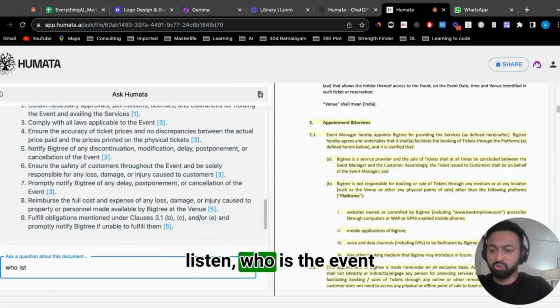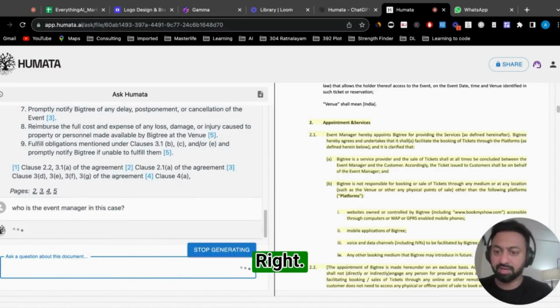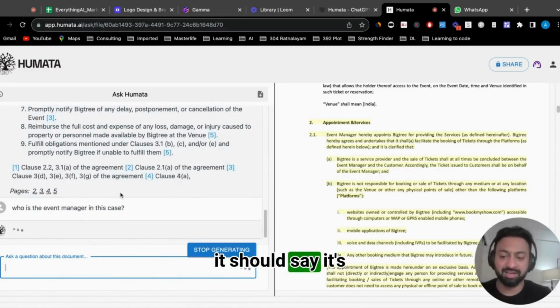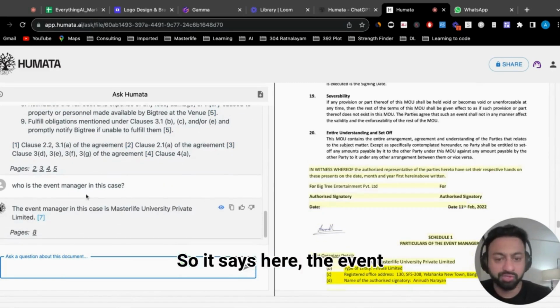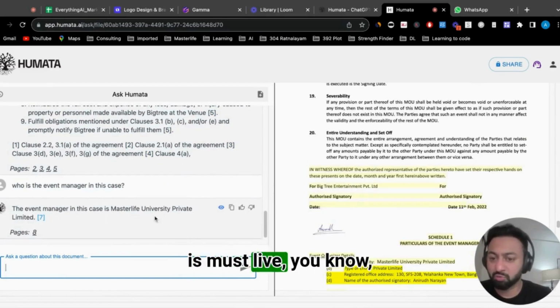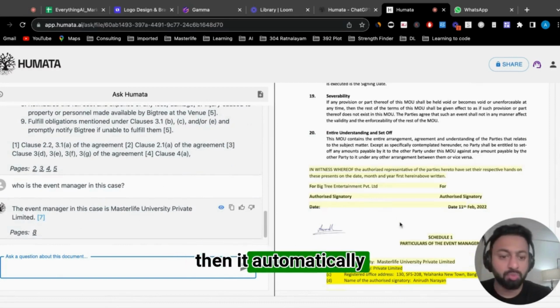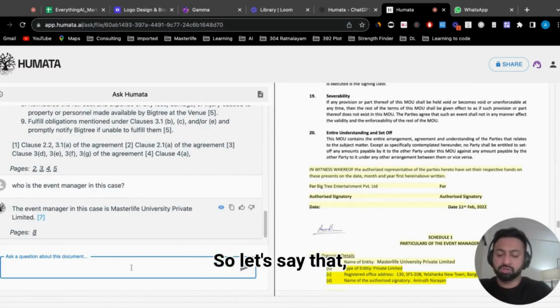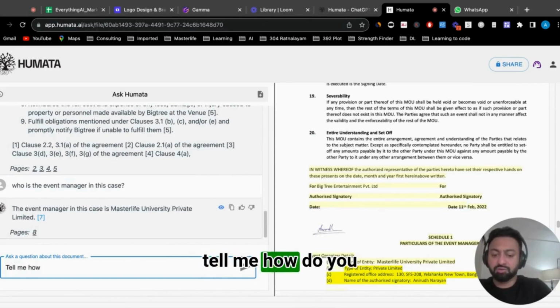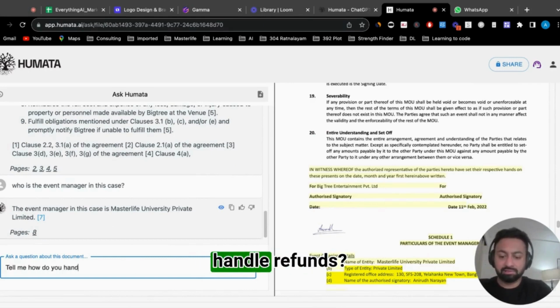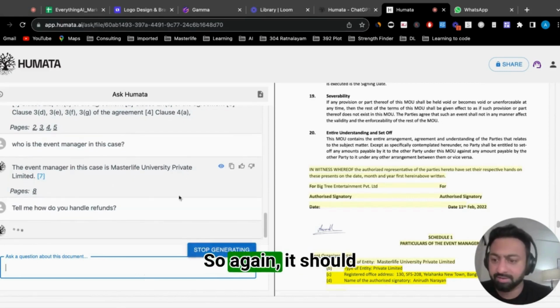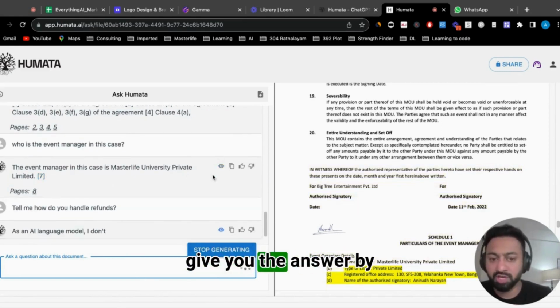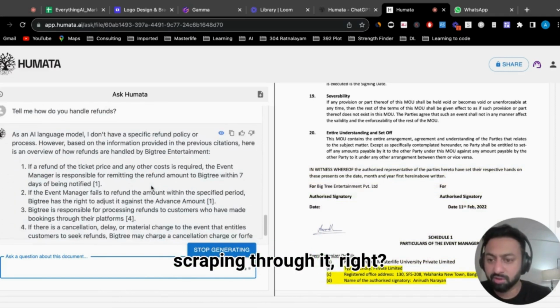So then I can be like, listen, who is the event manager in this case, right? And then hopefully it should say it's me or my company, right? Boom. So it says here the event manager in this case is Master Life University Private Limited, and then it automatically goes to this section, right? So let's say, tell me, how do you handle refunds, right? So again, it should automatically kind of give you the answer by scraping through it, right?